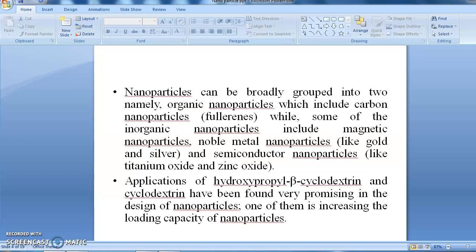Nanoparticles are generally grouped into two: organic nanoparticles, which include carbon nanoparticles, and inorganic nanoparticles, which include magnetic nanoparticles, noble metal nanoparticles, and semiconductor nanoparticles, for example titanium oxide and zinc oxide. Application of hydroxypropyl beta-cyclodextrin and cyclodextrin has been found very promising in the design of nanoparticles. One of the benefits is increasing the loading capacity of nanoparticles.